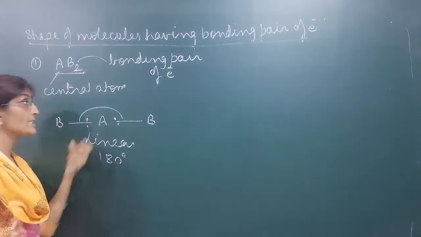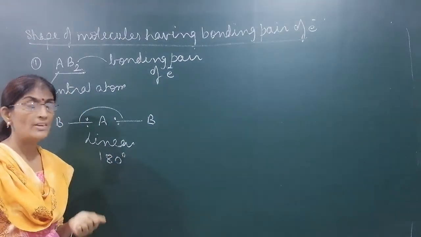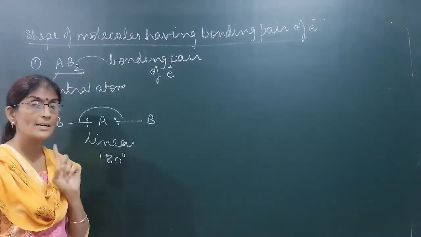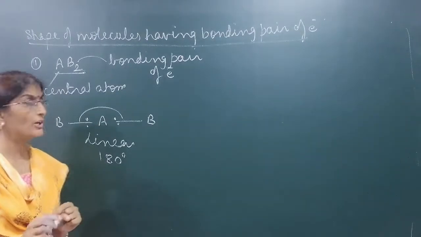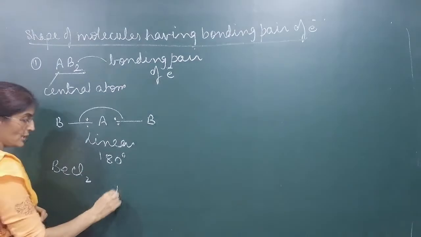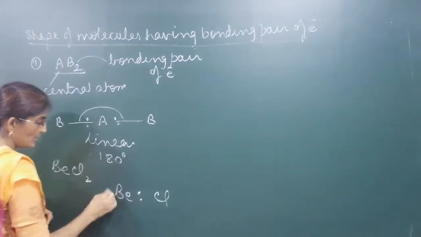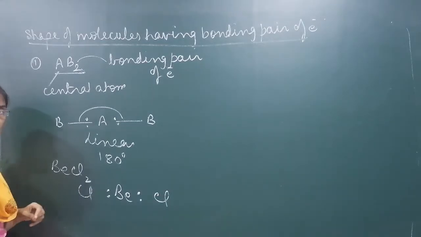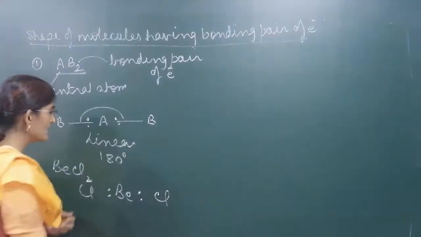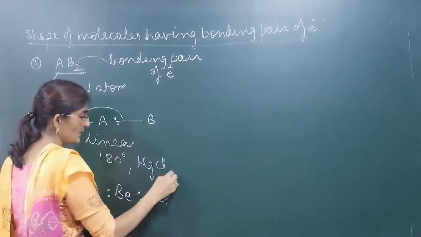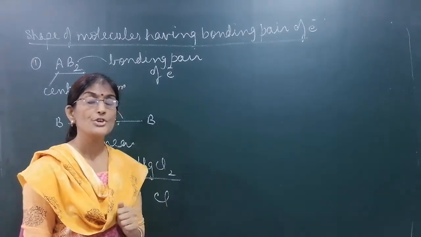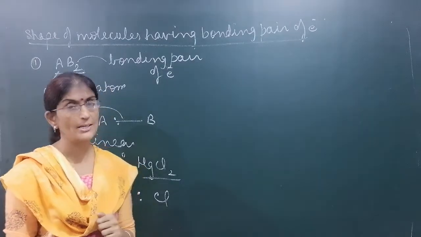So all those molecules which are AB2 type, in which the central atom has two electron pairs, both bonding, the geometry is linear and the bond angle is 180. For example, BeCl2, beryllium chloride. It has two electron pairs around beryllium. So what is the shape of BeCl2? It is linear, bond angle is 180. Another example, HgCl2 is also linear. So if the central atom has two bonding pairs, the shape is linear and bond angle is 180.